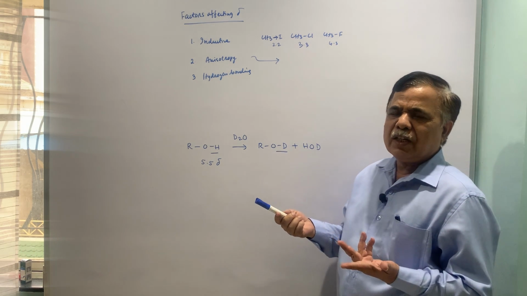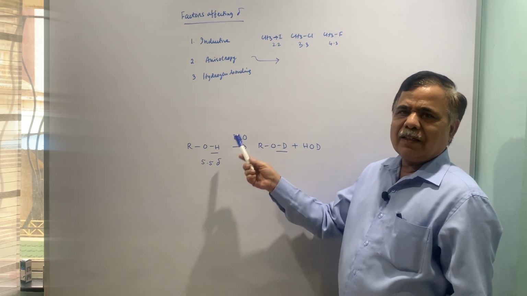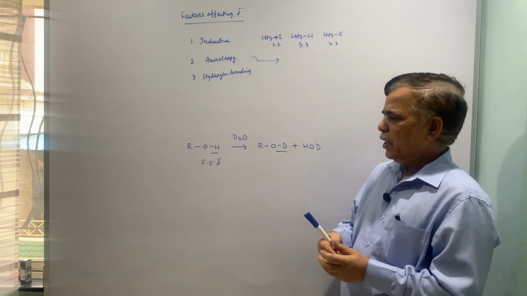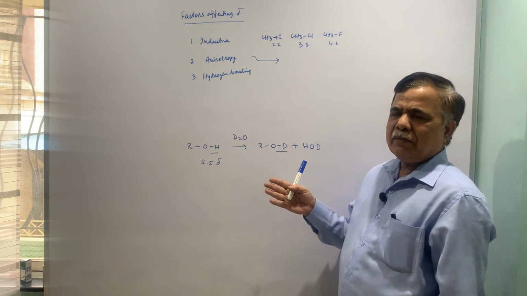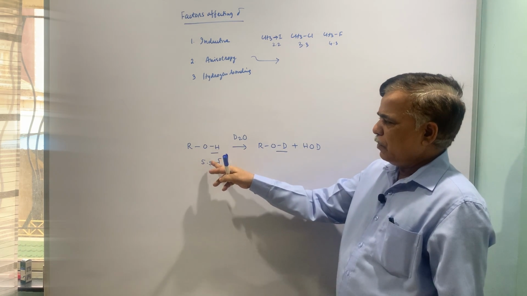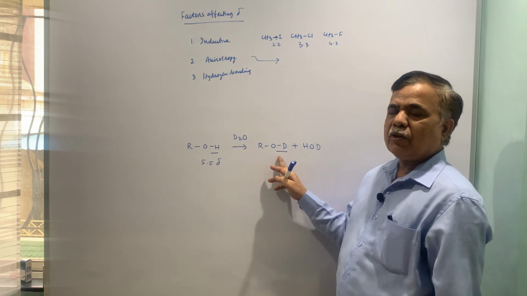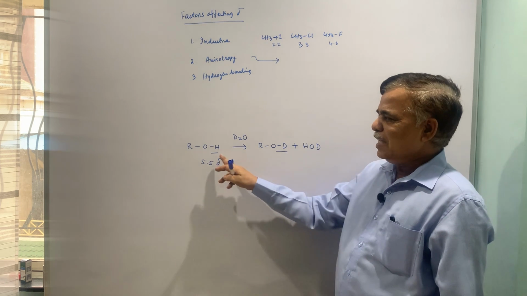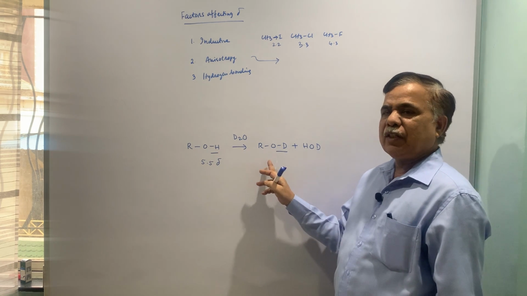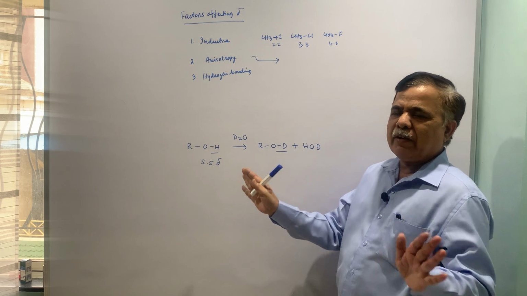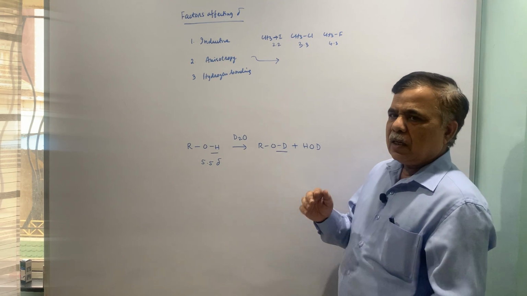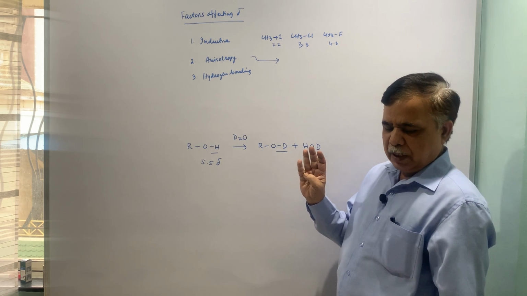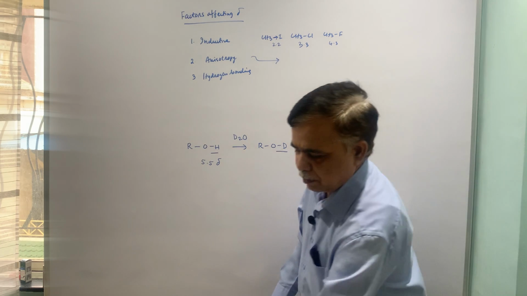Now deuterium is different nucleus, it will not resonate at 60 megahertz or whatever frequency of instrument we are operating in. This will be different nucleus. So this 5.5 peak will vanish upon deuterium exchange. So this is known as exchangeable proton, which can exchange with deuterium, and this 5.5 peak will vanish. That is the proof for OH proton. The same is applicable to NH and SH proton.